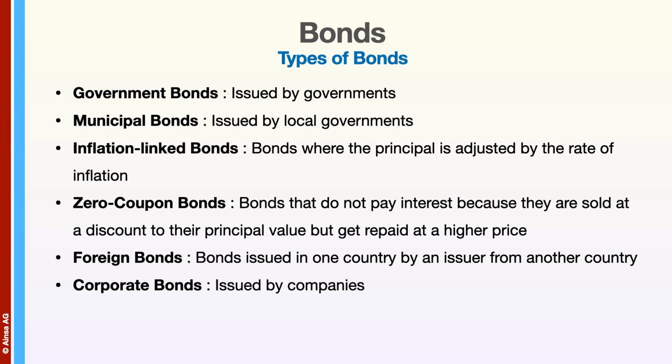Then there are zero coupon bonds. These bonds don't pay interest, but they're issued at a discount to the denomination. So when you receive the denomination back at maturity, you are receiving the interest in the difference between what you pay and what you get. Then there are foreign bonds. Foreign bonds are bonds issued in one country by an issuer from another country. And there are corporate bonds, which are normally issued by companies.